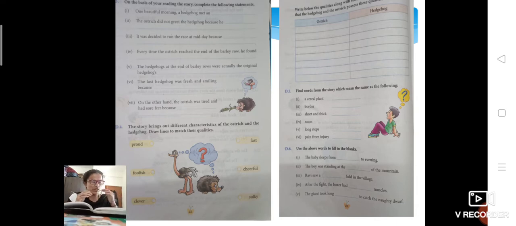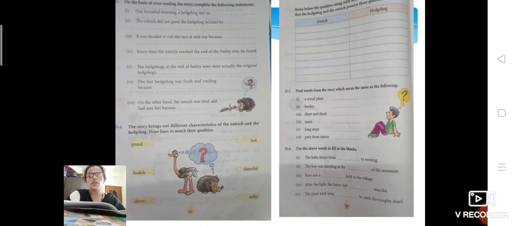So here what you have to do, children, is take the words you have related to these two characters. They are asking you to pick out the sentences which show that it was proud, foolish, or clever. You have to pick out the lines from the story and write them in the column. I'll help you out, but you have to write afterwards.